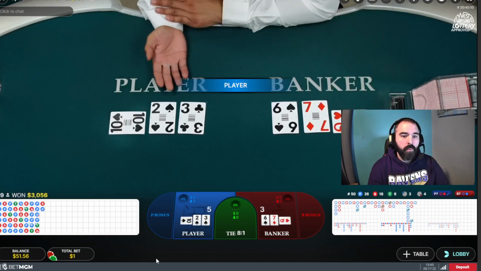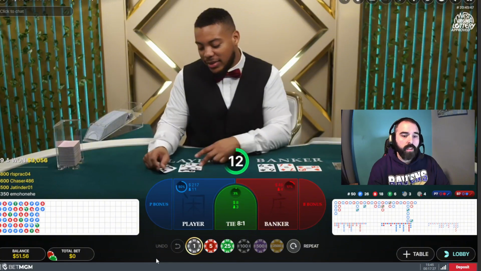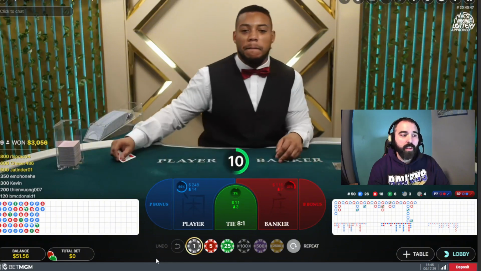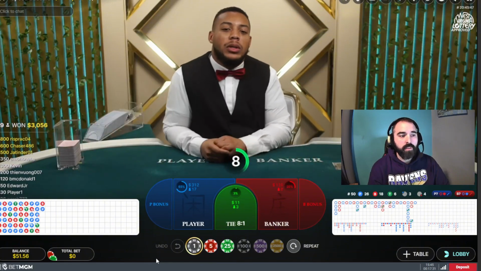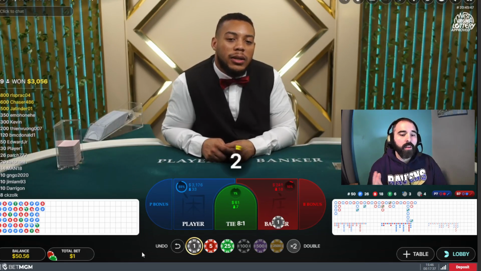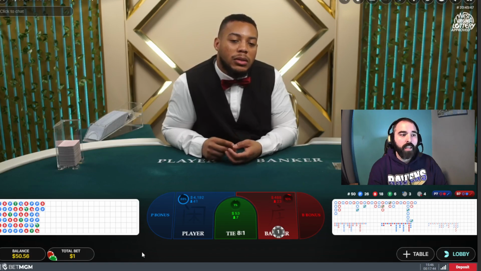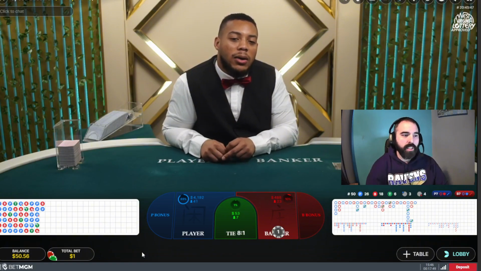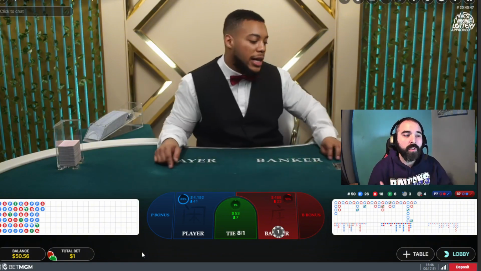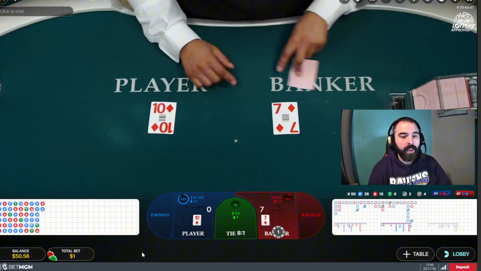There we go. Player wins. Yeah. So the player draws first. If they have a 6 or a 7, they don't have to draw a card. If it's 5 or below, they will draw a card. And then the banker is determined upon the player. I believe if the banker has like a 5 or a 5, if the player has lower than that, they don't have to draw. But each casino has their own rules on that. So if you go to a casino, ask them what their rule is on drawing for the banker.